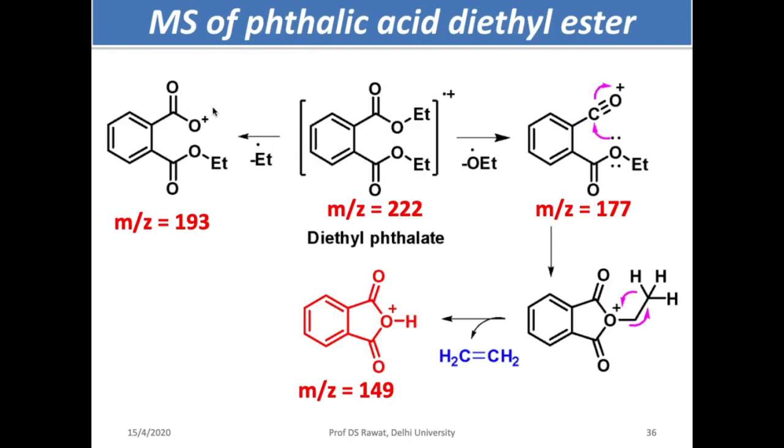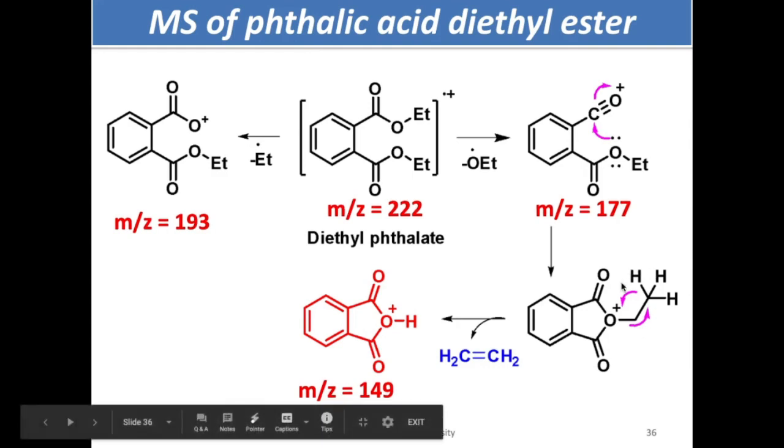Removal of ethyl as a radical will give you this daughter ion peak 193. Ethoxy radical, very stable one, this will give you 177. Now this one undergoes a kind of rearrangement. The lone pair electron attacks on this carbon, you get this kind of intermediate, and that leads to the removal of an alkene, and this is the peak that I talked to you about, 149.